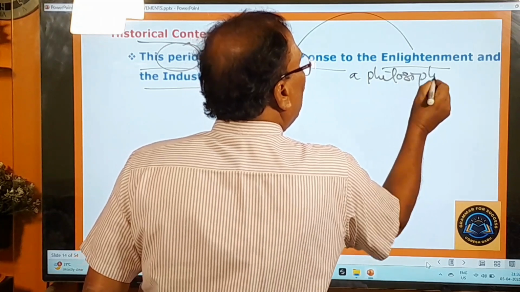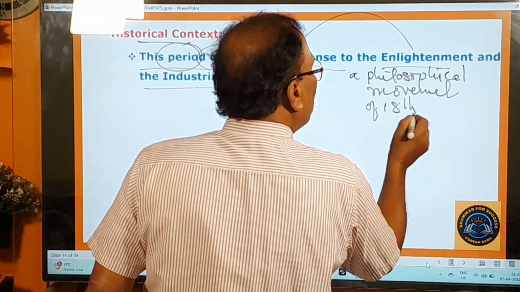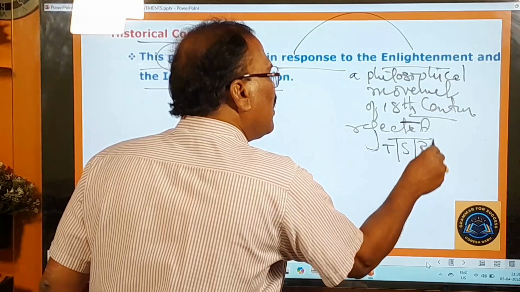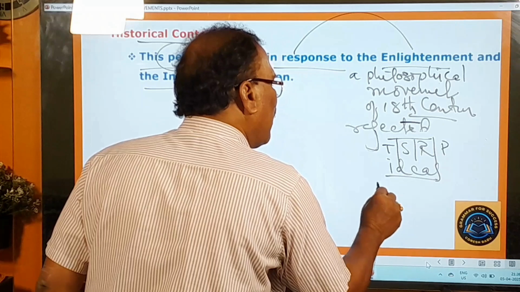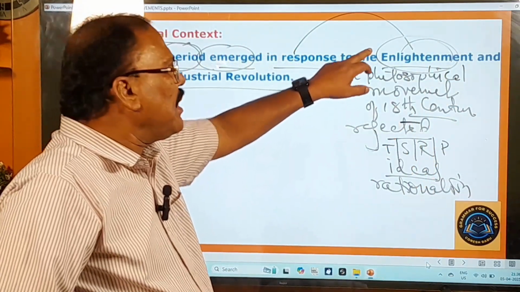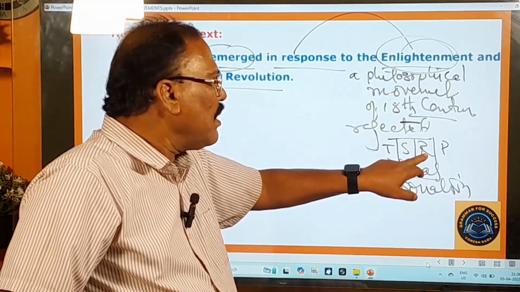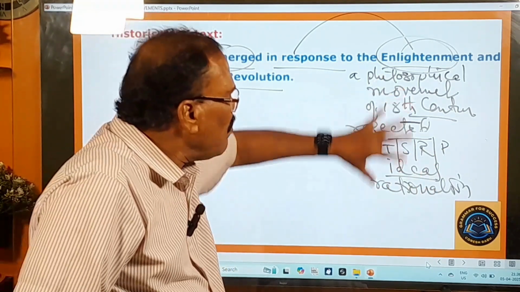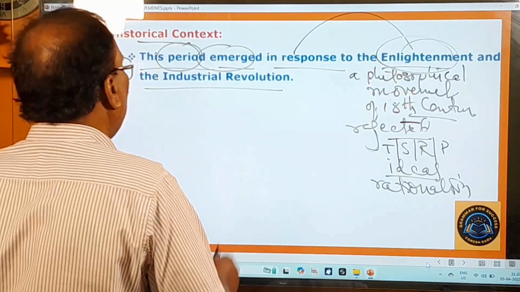It is a philosophical movement of the 18th century which rejected traditional, social, religious and political ideas and emphasized rationalism. So this is all about the Enlightenment. It is a kind of philosophical movement of the 18th century which rejected these traditional, social, religious, political ideas and emphasized only rationalism.